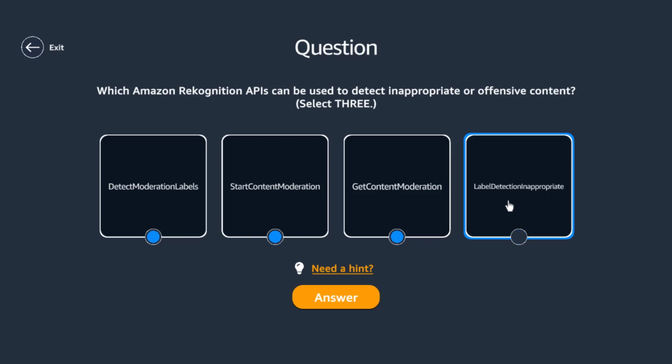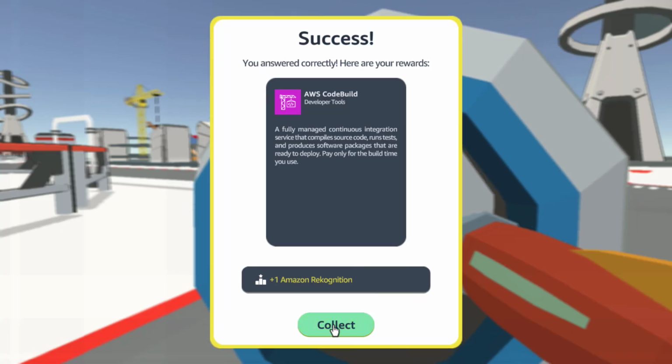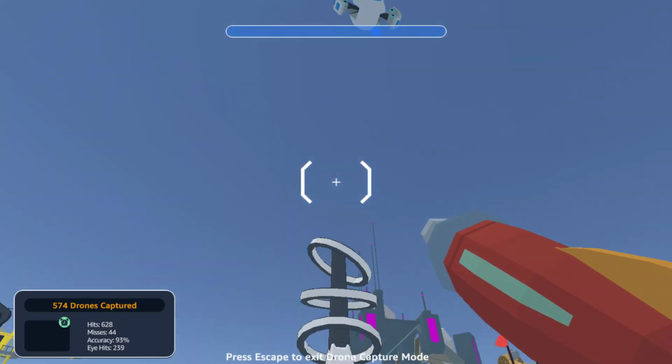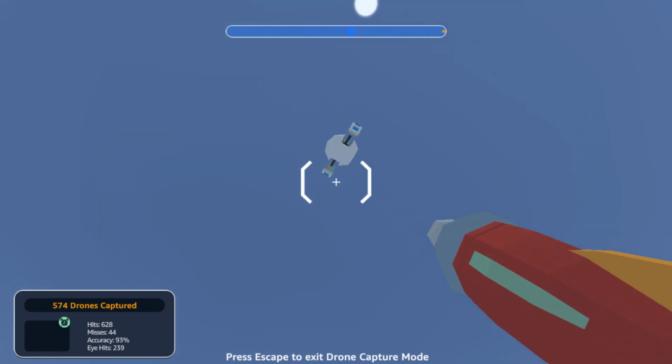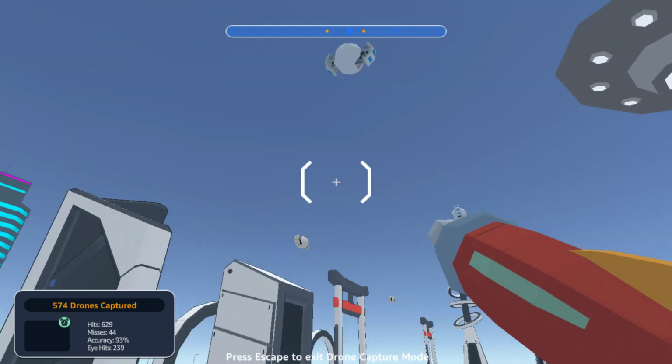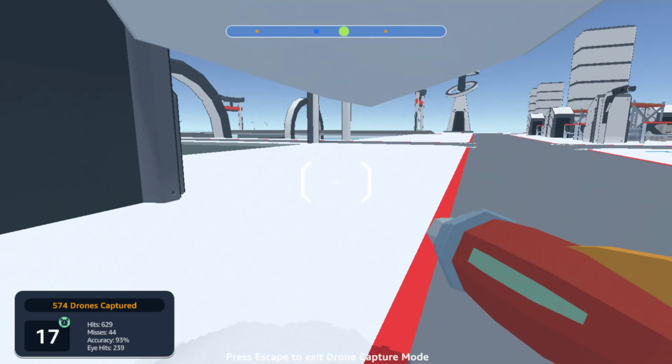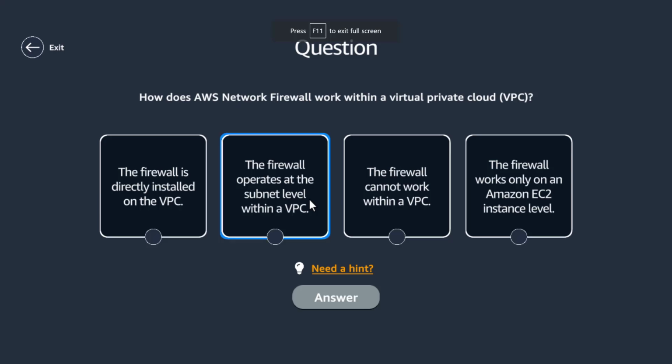I don't think there is anything called label detection inappropriate. Is that it? Yep. So mine went wrong. Zero right, one wrong. So 0-1. Okay, let's go one more. I think there looks to be one here. Okay, it landed right on top of us.